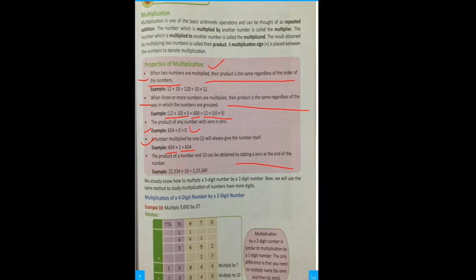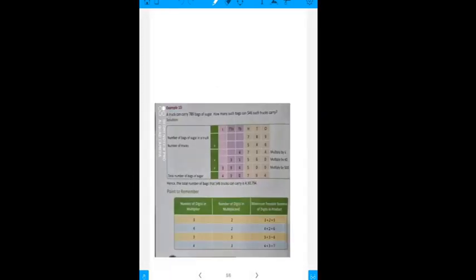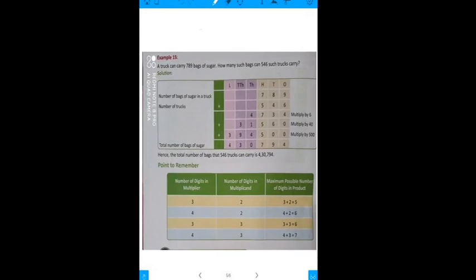So I hope you understand the properties. This you will also get in the PDF, so you can read from there also. These are some other examples you can see, which you will also get in the PDF. Now, the main thing which I want to tell you about this topic is that you will also get some types of word problems which you need to do in your notebook.